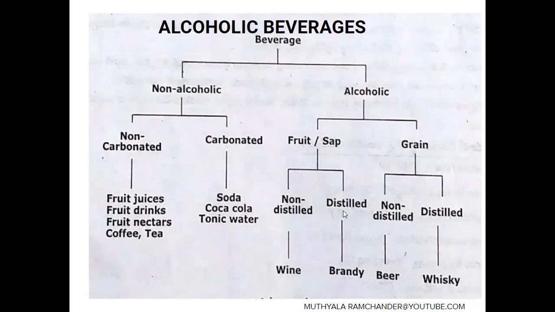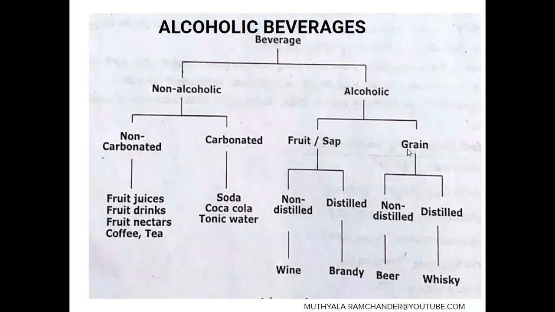Based on the distillation process, the fruit or sap alcoholic beverages are two types. One is non-distilled alcoholic beverages, the other distilled alcoholic beverages. Non-distilled, example wine. Distilled alcoholic beverage, example brandy.